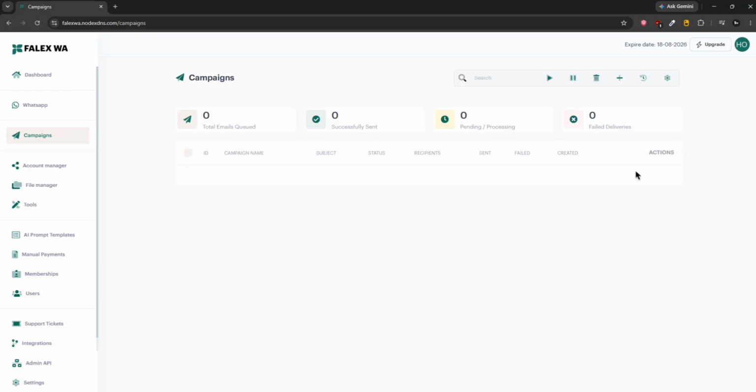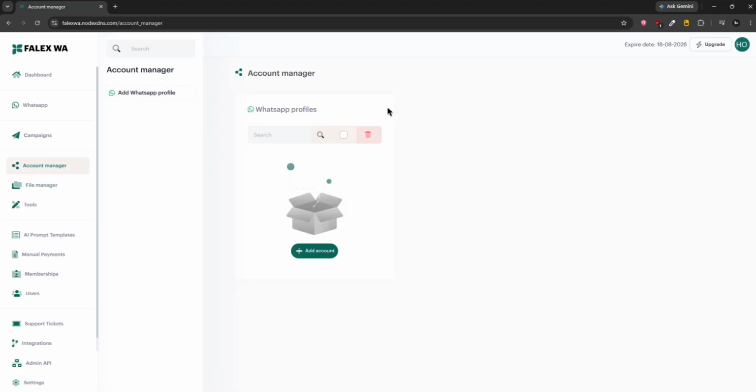Also, there is a very good view of the campaigns where you can check how many messages are delivered. You can also resend each of them. Suppose you want to resend a message multiple times to a user for some reason, you can do that. Then here is the account manager. It lets you manage your multiple WhatsApp accounts and everything.